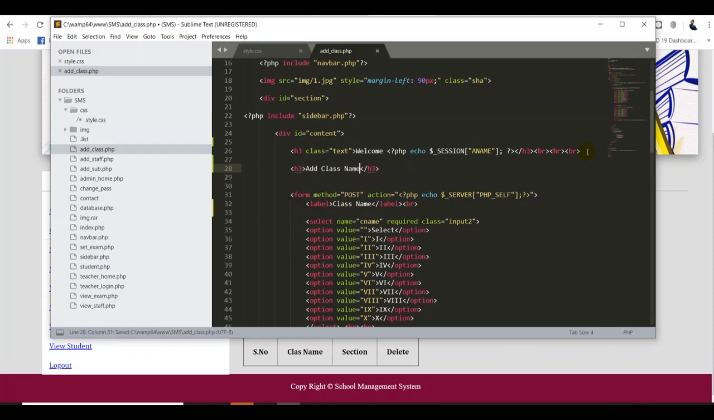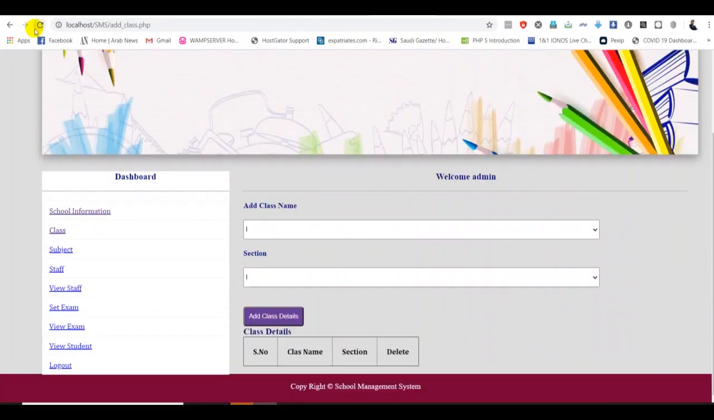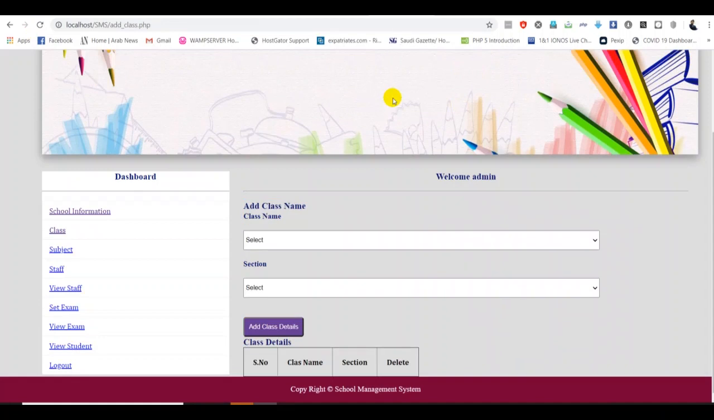Okay, that's great. So let me go back and check. This is my add class detail of that class name. So refresh, continue. Yeah, here we go. That's good. Nice, very good. But we need some more spaces between the class name and the add class names.